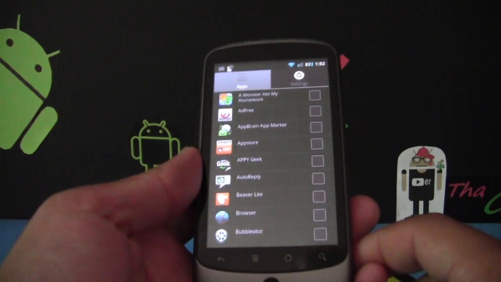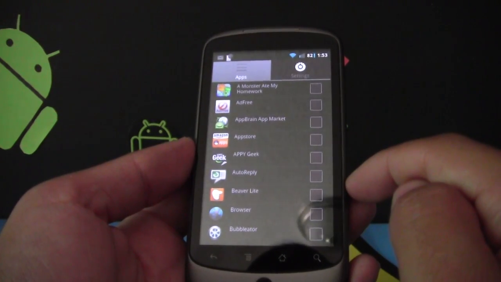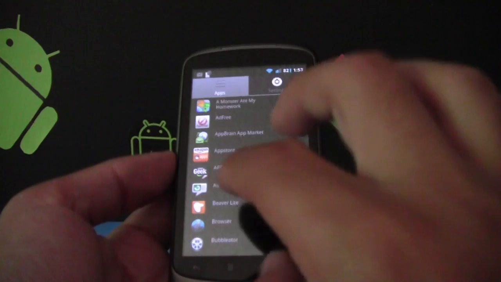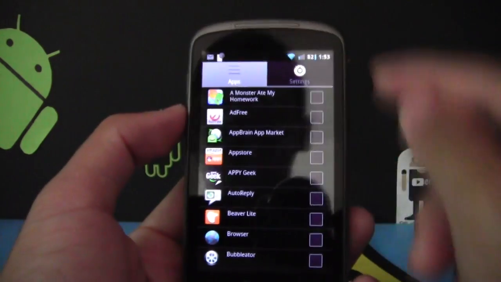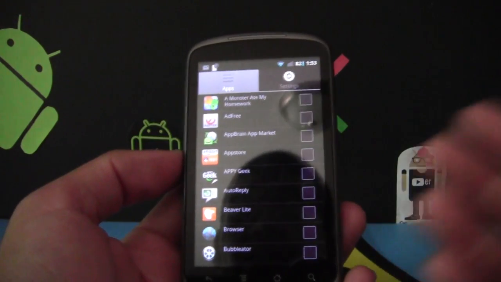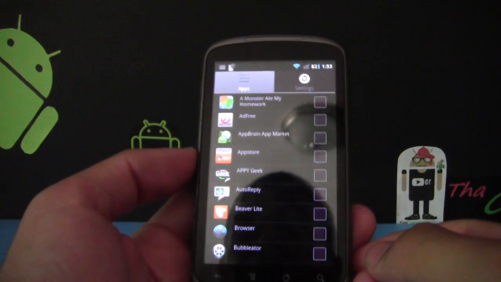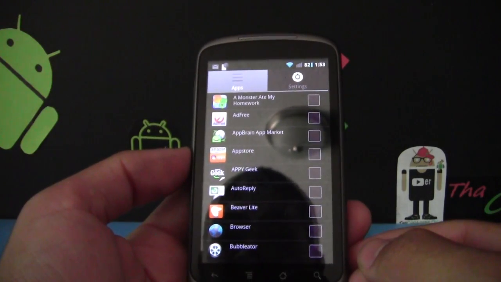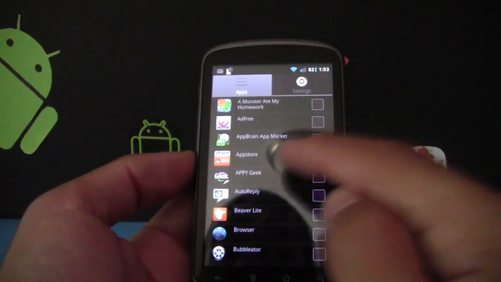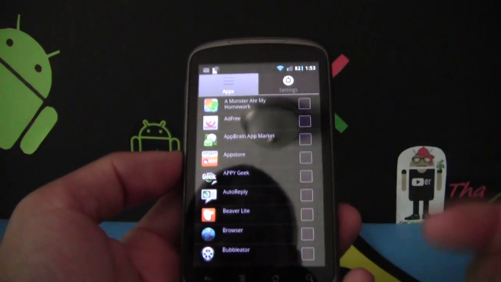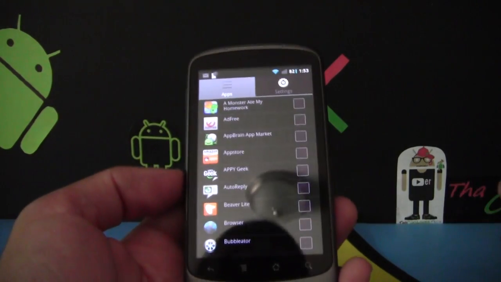For face recognition. So if you want to lock certain applications, then when you want to open it, instead of having to type it in, the front-facing camera will just look at your face and know if it's you or not. And if it's you, it'll just open up and you move on with your application, whatever you're doing. So if someone grabs your phone and they want to go into an application, the front-facing camera is going to know it's not you, so it's not going to show them, right?